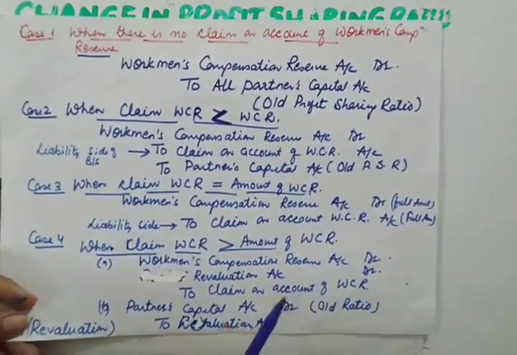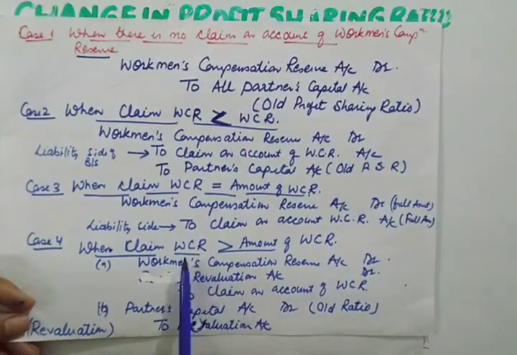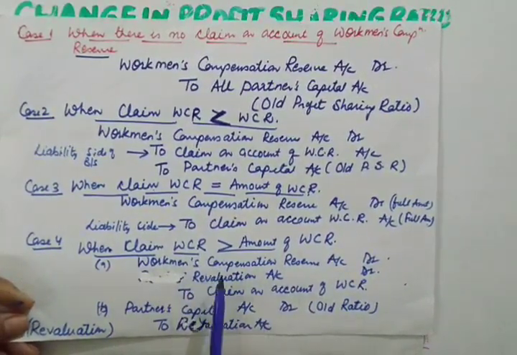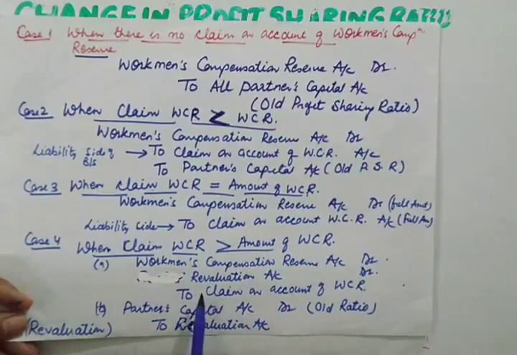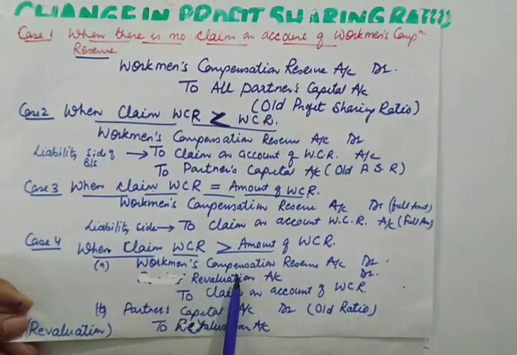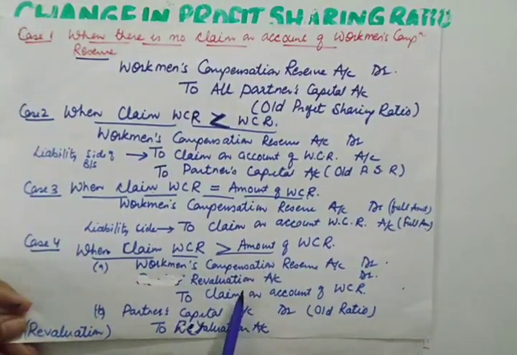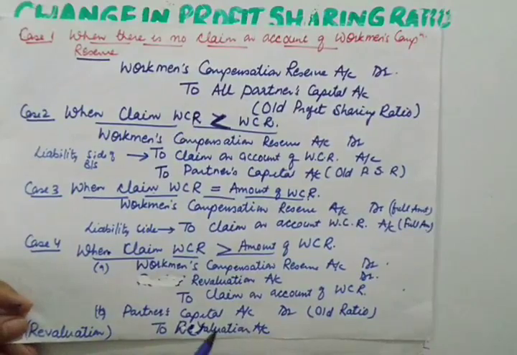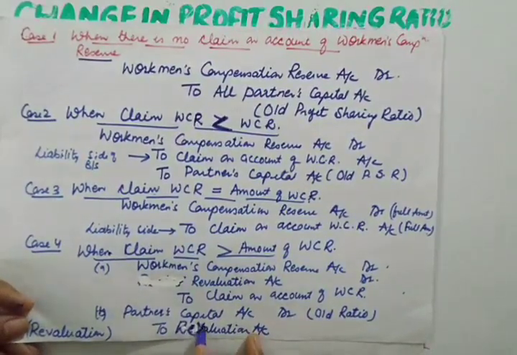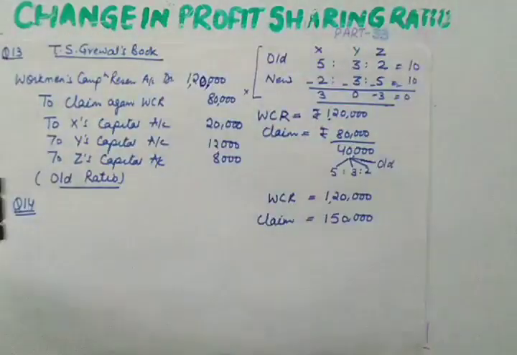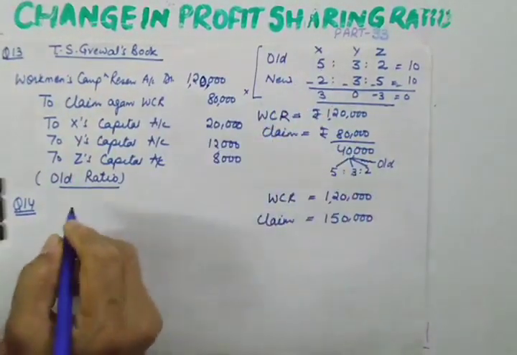If claim is more than the reserve, in that case we'll be passing two entries. First, when we set off the loss through revaluation account, and then they will transfer the loss of revaluation account to partners capital. And the rest of the arrangement are same.